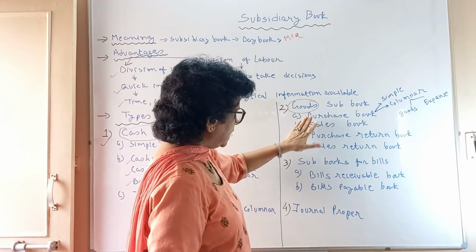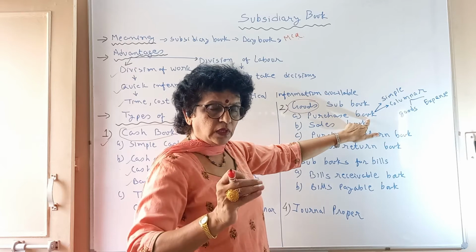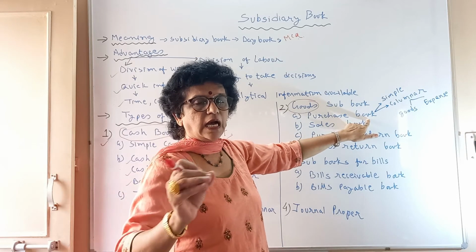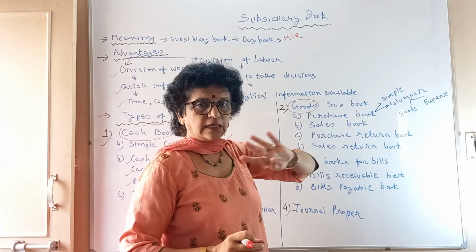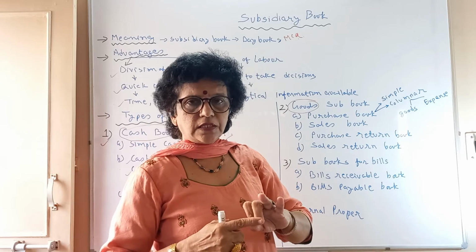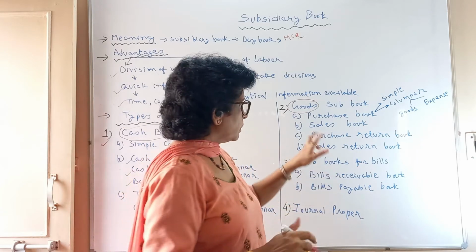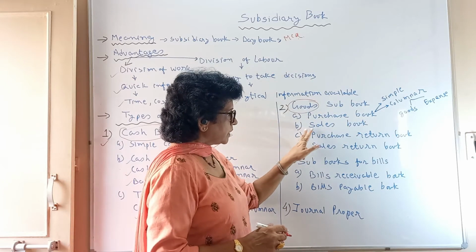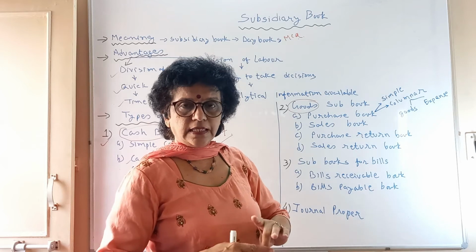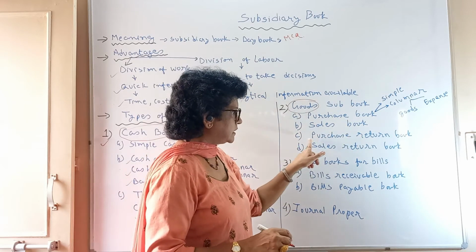These have many types. You may have a purchase book. It means only the credit goods purchase transactions are to be recorded. Which characteristics do you have to remember? Goods transaction, business transaction, financial nature and credit transaction will go to the purchase book. In the same manner, the sales book: the goods sold, credit transaction, financial nature and business transaction are to be recorded in the sales book.